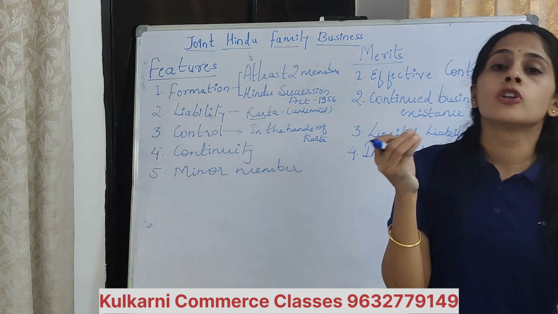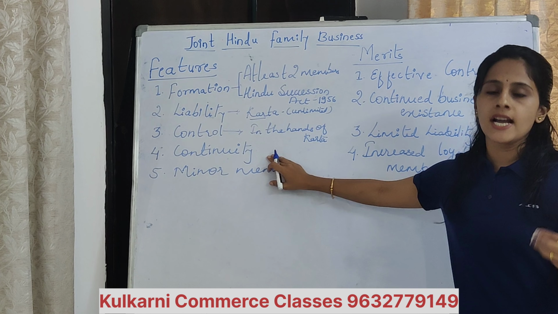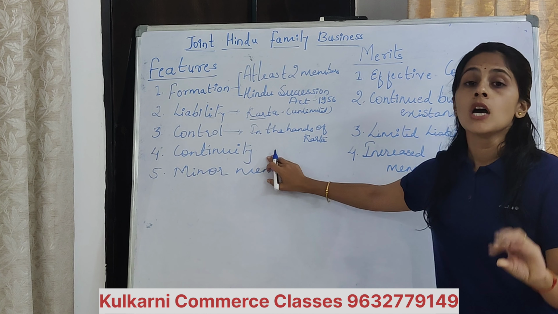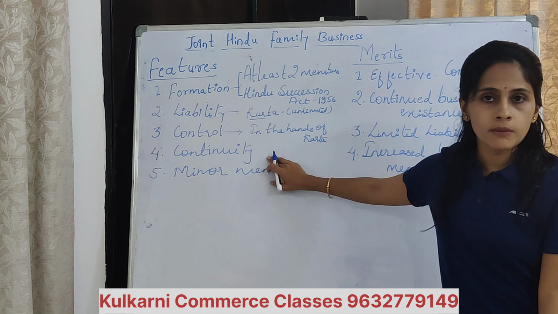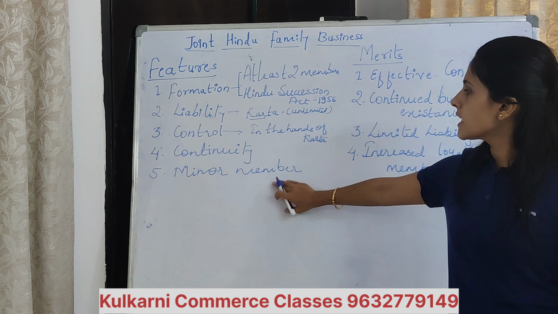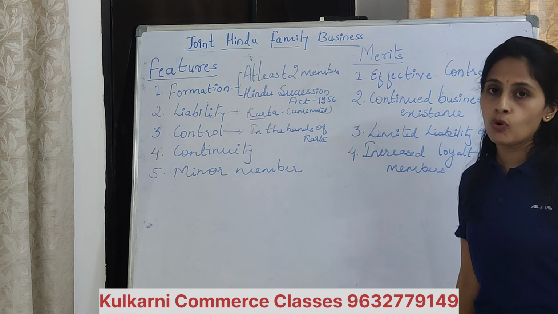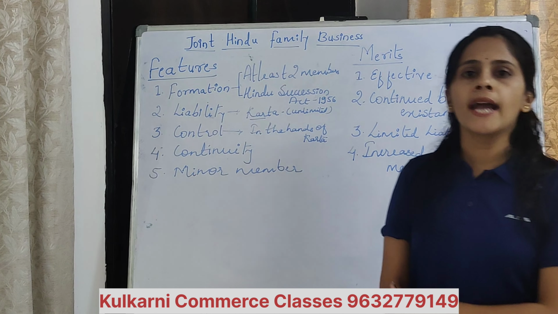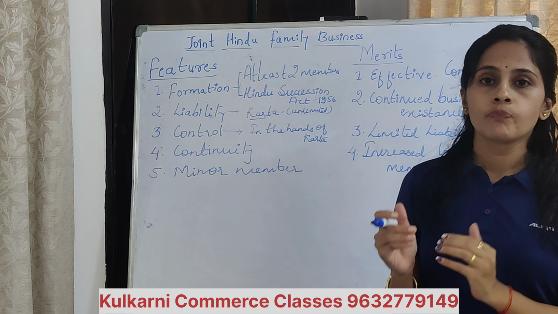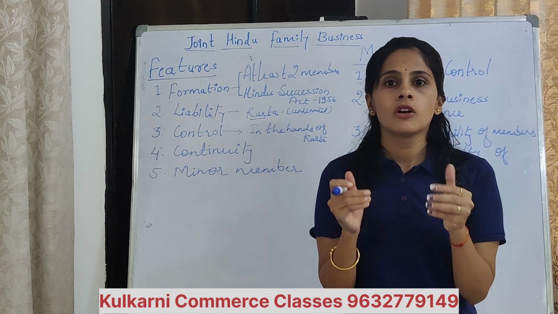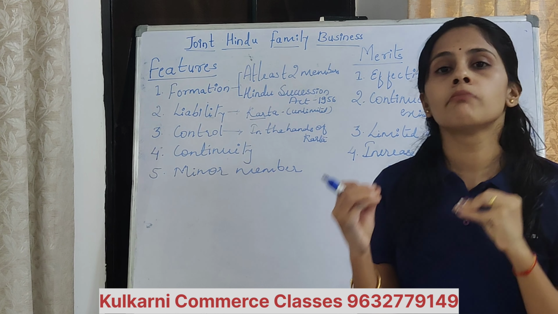But in case of joint Hindu family, what happens? Even though the karta dies or something happens to karta, the next eldest member of the family will become karta and other members will continue that business. Understood? Then the next point is minor member. What do you mean by minor? Tell me first. A minor is a person who has not reached the age of 18 yet. Below the age of 18, we call them minor.